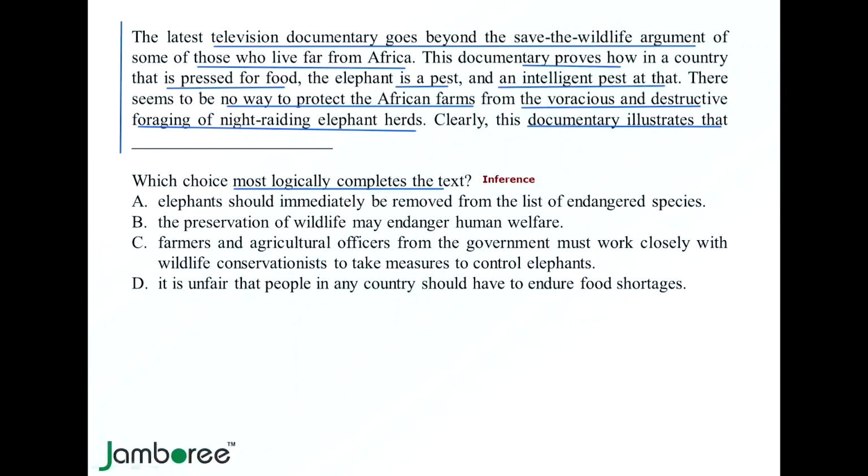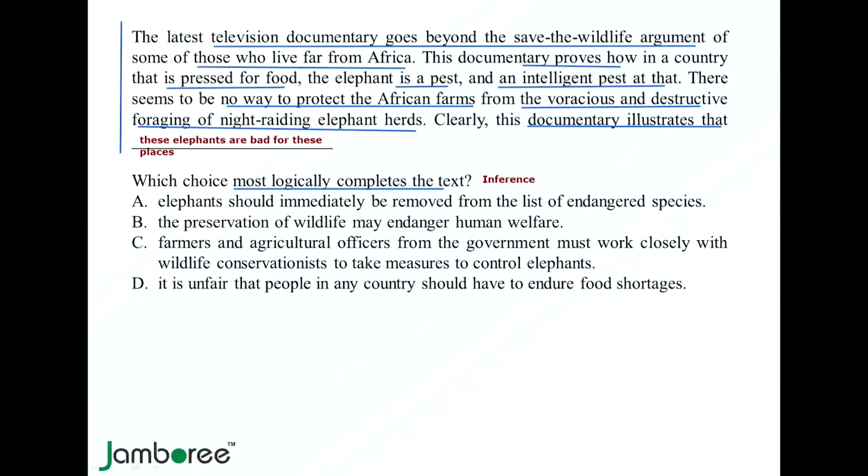Now, what is this documentary illustrating? This documentary is illustrating how these elephants are bad for the places where they are night raiding. That is it. This is all what the text is proving. It is illustrating that these elephants are bad for these places. That is the only thing which this text tells me.